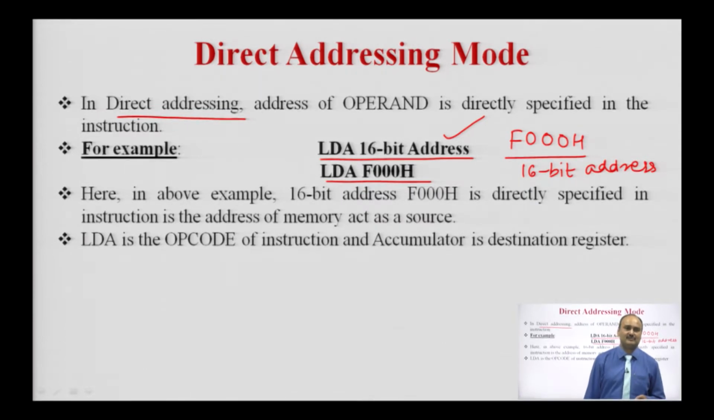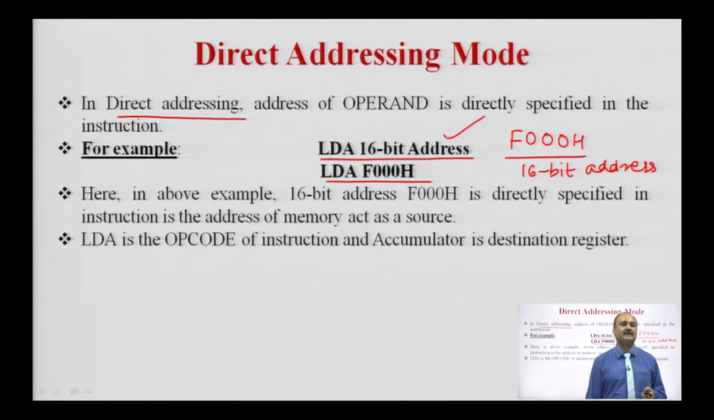Whenever the microprocessor executes this instruction LDA, it will load the accumulator from the memory whose address is directly specified with the instruction. So, the address is F000H. Here in the above example, the 16-bit address, that is F000H, is directly specified in the instruction. The address of the memory is the address which is specified with the instruction, and the memory acts as a source.